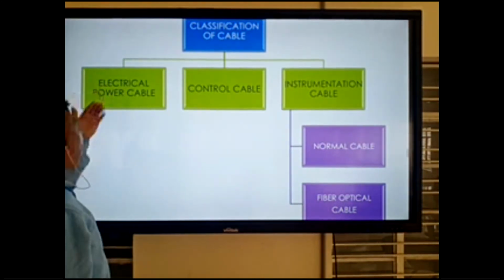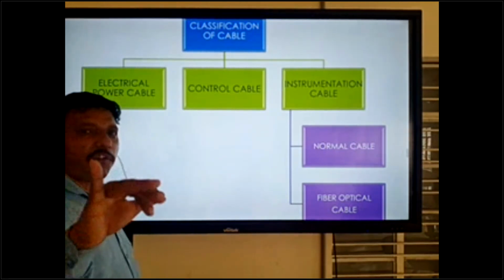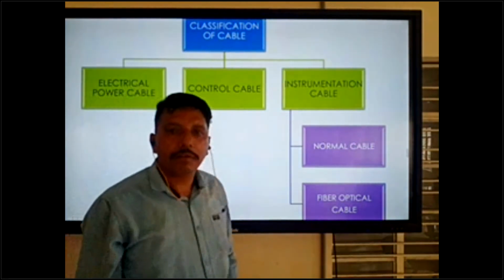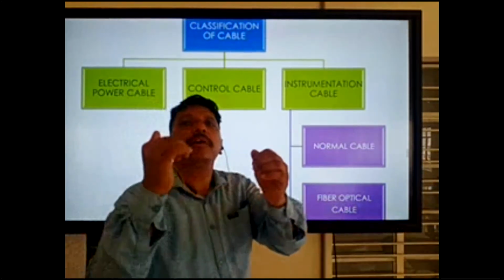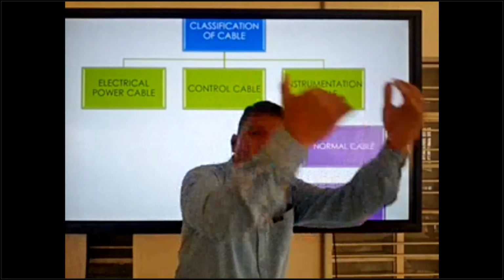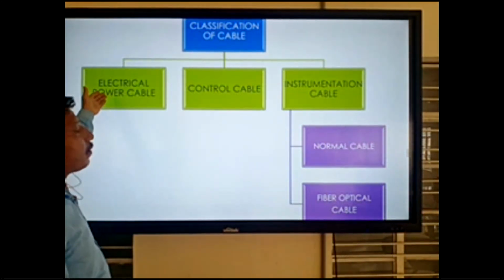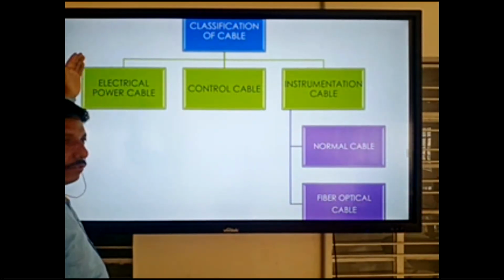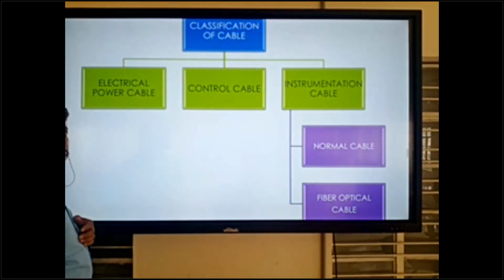So electrical power cable, we can using for current purpose, transferring the current from panel to equipment or device. So this types of system we can using electrical power cable.